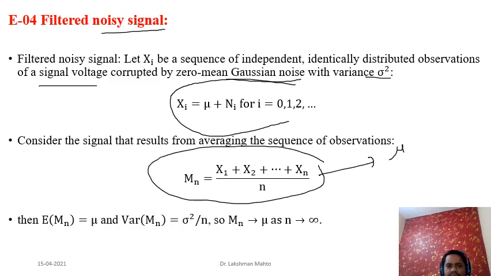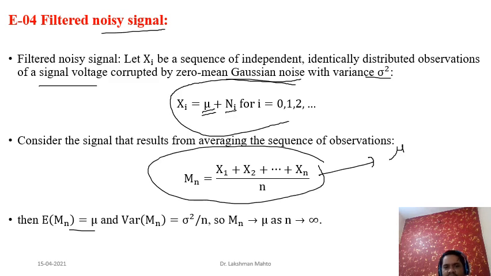How can you verify that? It is very simple. Just calculate the mean of the sample mean. The mean of the sample mean happens to be mu. It is very simple to calculate because every Xi has mean mu, because the mean of Ni is 0. So there is no contribution of mean from the noisy part. The mean is contributed only by mu. From that you can deduce that the mean of the sample mean is mu, and similarly the variance of the sample mean is sigma square by n.